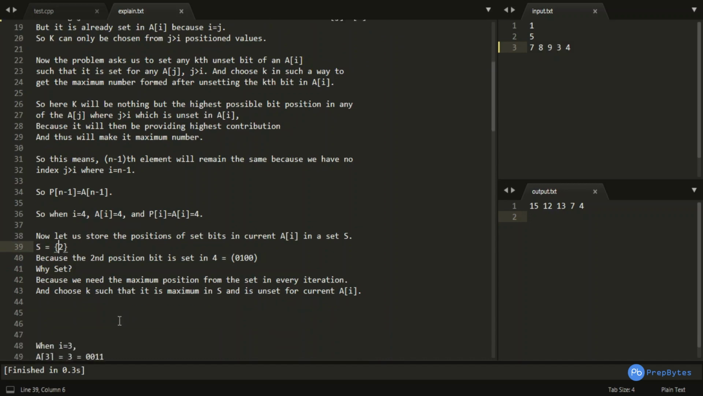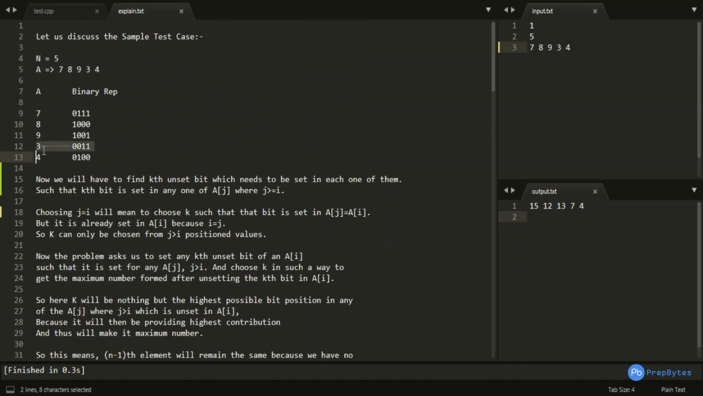Why am I using set? Because we need the maximum position from the set in each and every iteration. That is, k should be the maximum in the S that is unset in a of i. So considering 3, I can have this particular bit, which is nothing but the second position in 4, and it is not set in 3. So I can basically switch on this particular bit, and as a result I would be getting 7, right? Because I can set this particular bit. Why? Because it is already set in 4. That was the condition of the problem, right? So how did I get this particular position?